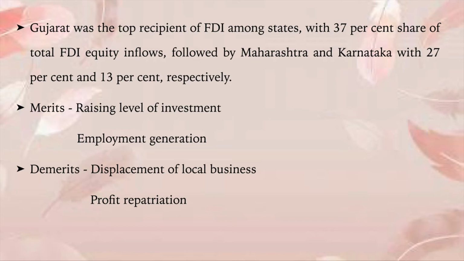Then it was followed by the second state, Maharashtra, and then Karnataka with 27% and 13% respectively. So here the statistics are given in terms of percentage as to how much FDI was invited in these various projects in the states. First stands Gujarat, then Maharashtra, and then Karnataka.